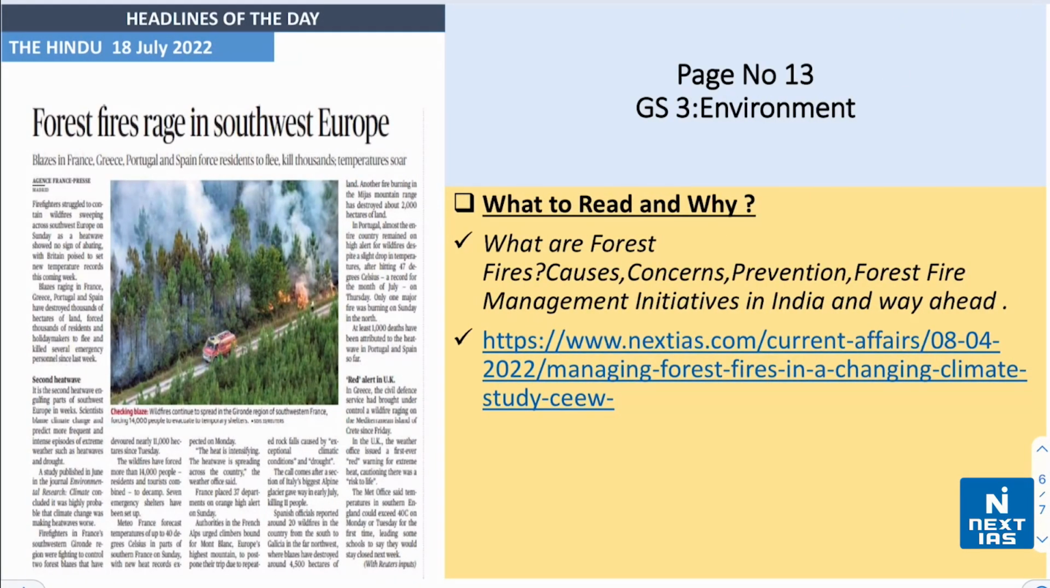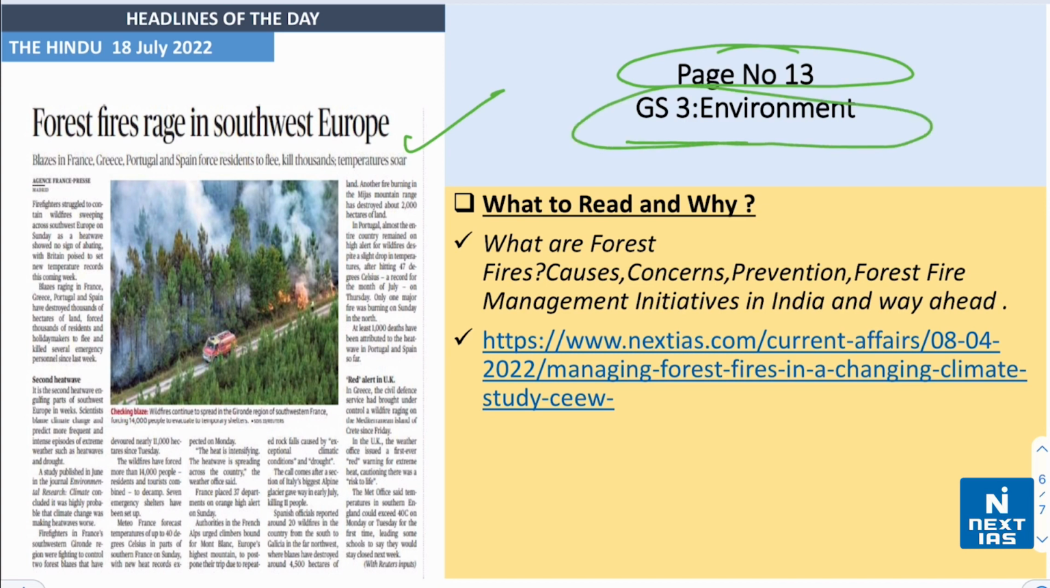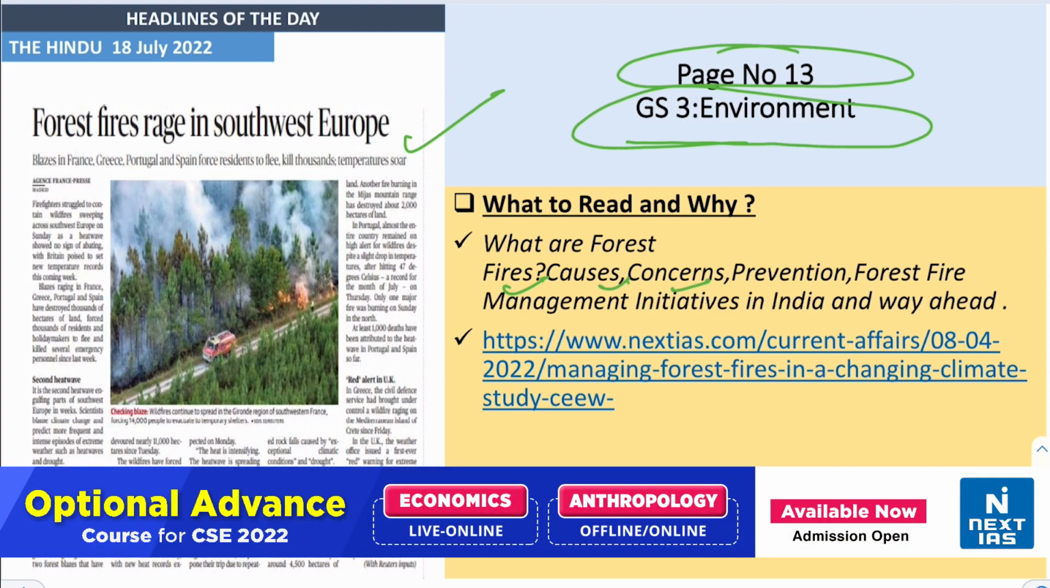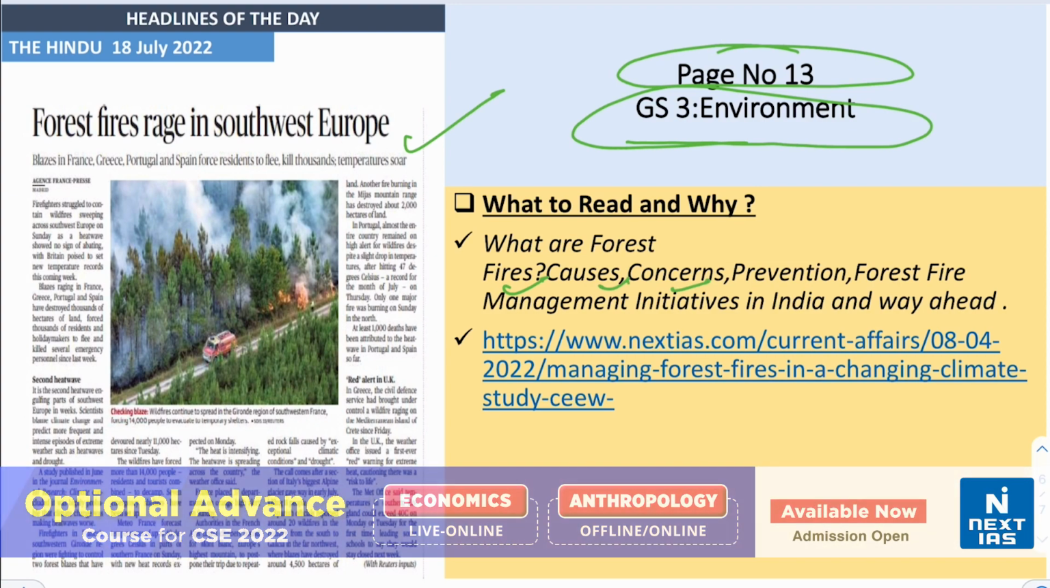Our next and last important headline is forest fire rage in southwest Europe, available on page number 13, related to paper 3 environment section. In this article, we have to know what are the forest fires, causes, concerns, prevention, forest fire management initiatives in India, way ahead.